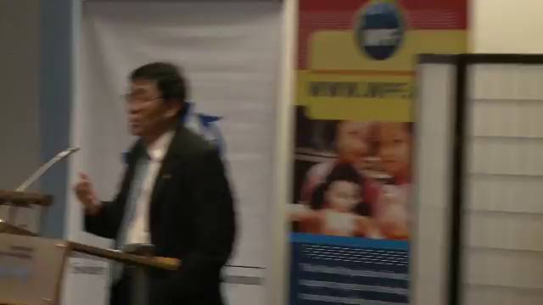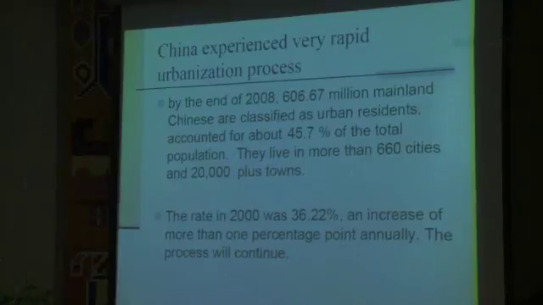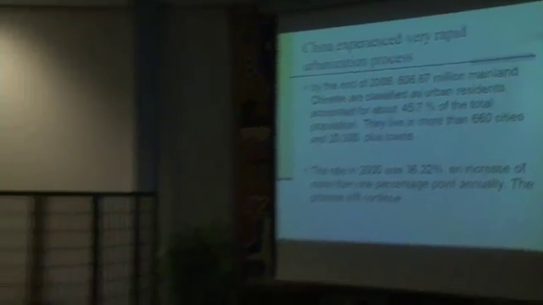Then some words about urbanization. By the end of 2008, more than 600 million mainland Chinese are classified as urban residents. The rate in the year 2000 was 36%. So it means every year about 1 percentage point of Chinese are transferred from the rural population to the urban population. Roughly speaking, every year 13 million Chinese farmers become urban residents. So that's also a very rapid urbanization process happening in China.